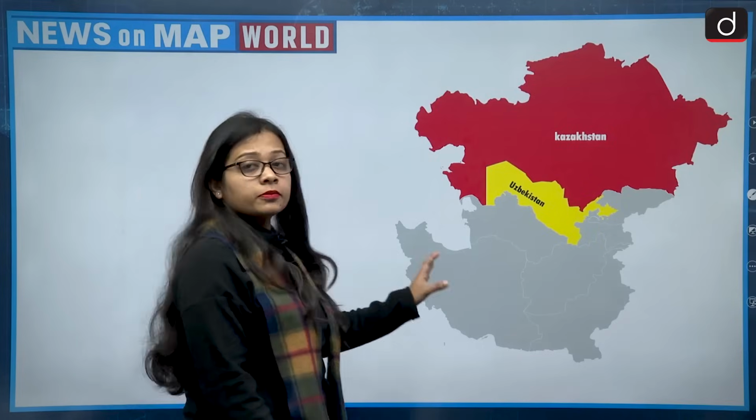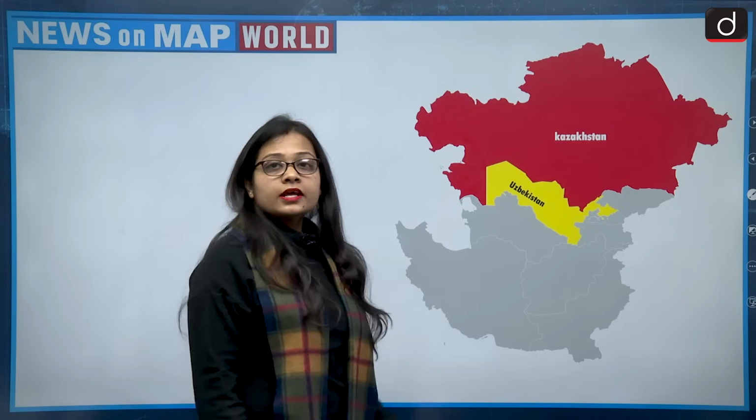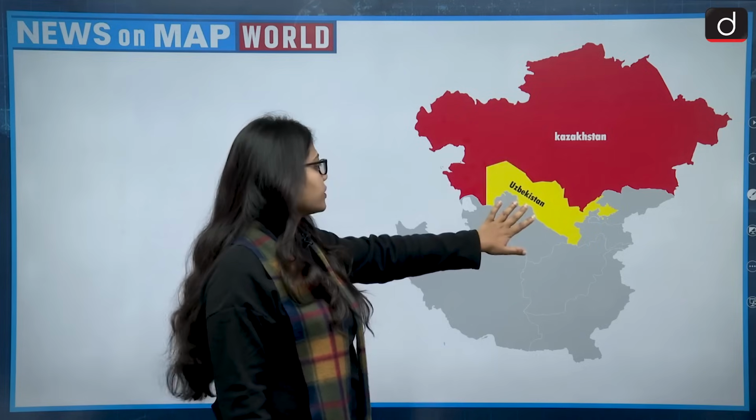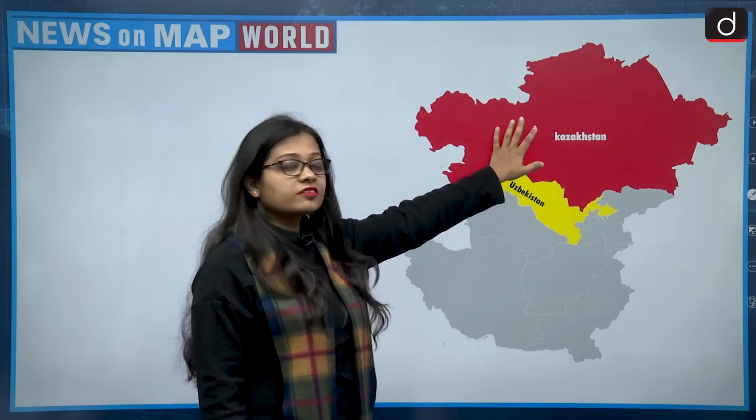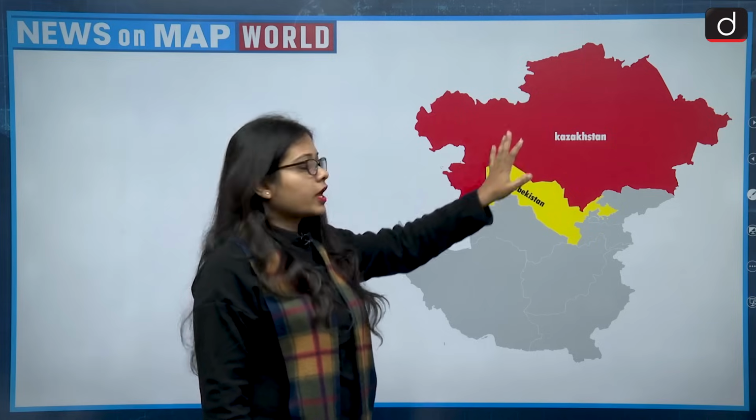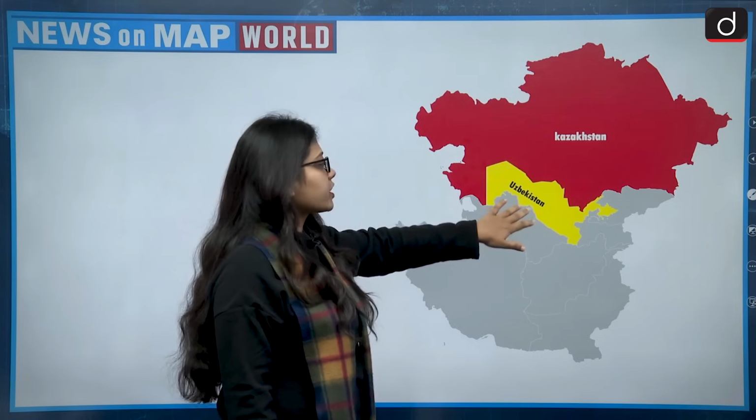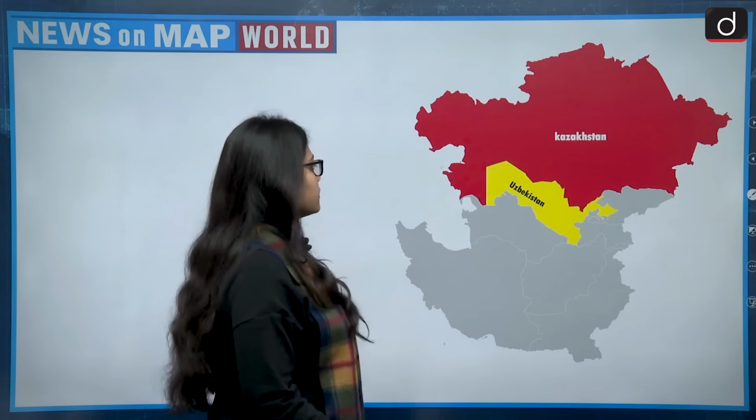okay, look at this map. So the Central Asian countries, that is the country of Kazakhstan and the country of Uzbekistan. Kazakhstan is a landlocked country in itself, and then we have Uzbekistan, and the Aral Sea lies in between Kazakhstan and Uzbekistan.